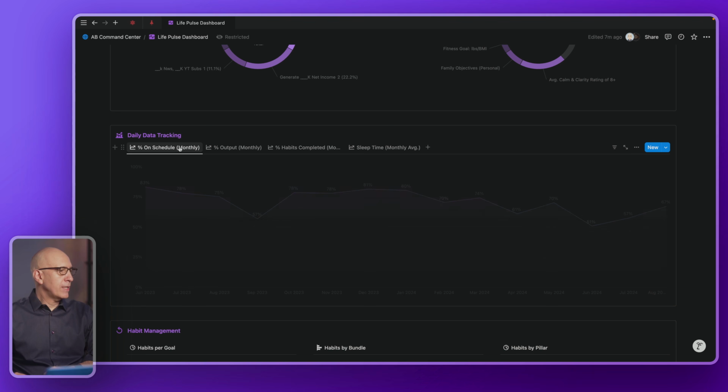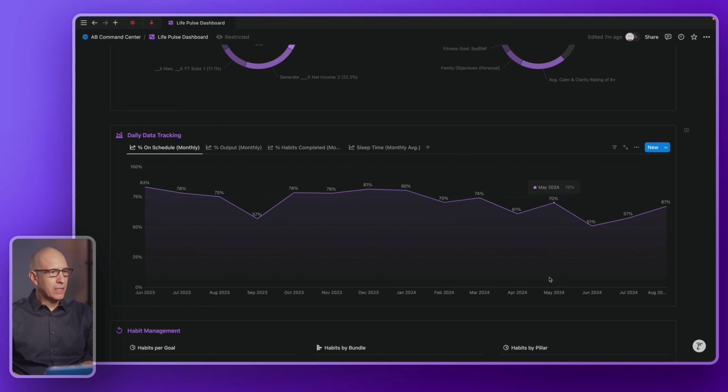So here what we're doing is monthly evaluation of what percent of these days we were on schedule with our time and accomplishing the things we intended to accomplish. Now, you could, of course, do this weekly, but I think it's kind of interesting to see consistently over the month. And by knowing that you're tracking this and you're going to have a score at the end of the month, to me, it motivates me to try to keep those numbers up day by day.